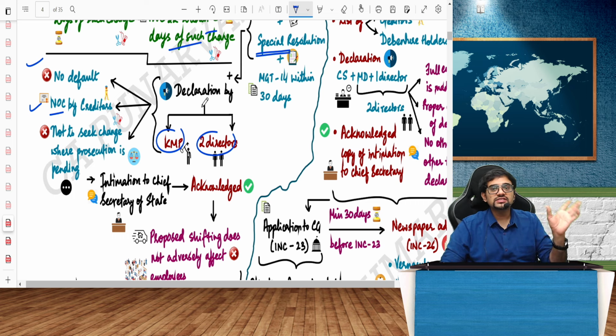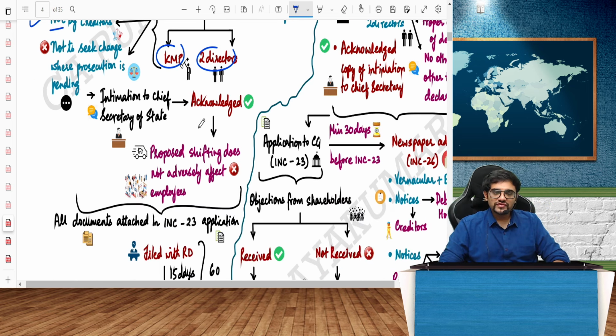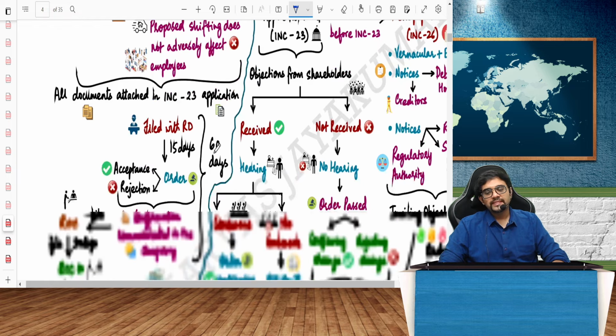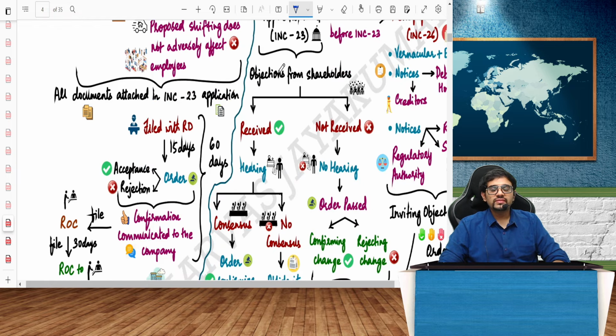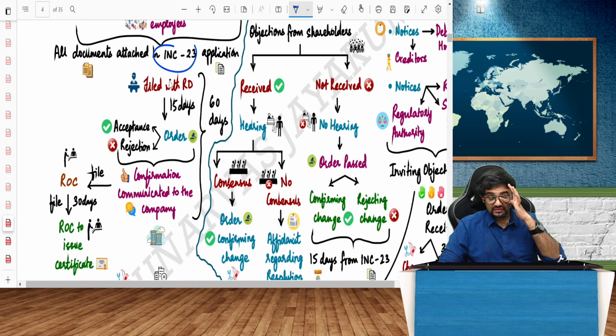KMP means key managerial personnel, MD, CEO, CFO, etc. and two directors. Then guys, there will be an IAS officer, the chief secretary. I should intimate the chief secretary, who will acknowledge it, and then the proposed shifting will happen. And obviously all the documents should be attached in a form called INC 23, and it is filed with whom? The RD. RD here means regional director. Within 15 days, the regional director will pass an order, whether he will accept it or reject it.